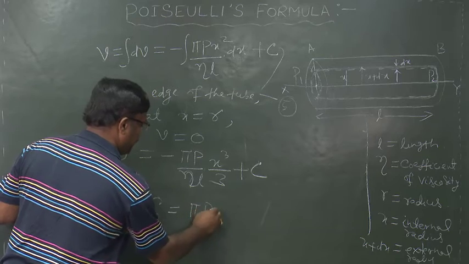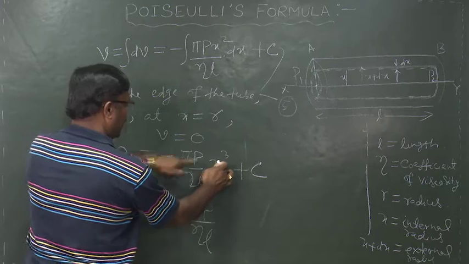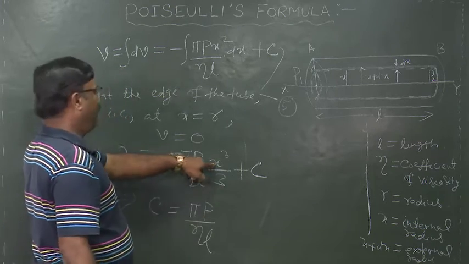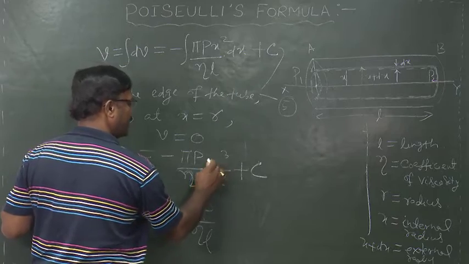Pi P by eta L, and in place of x, when we apply the boundary condition, this x will become r.